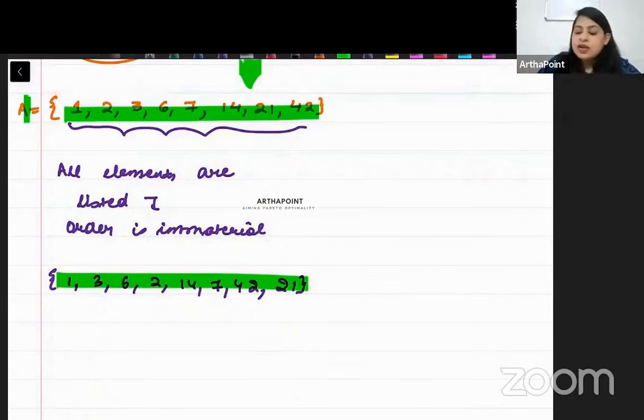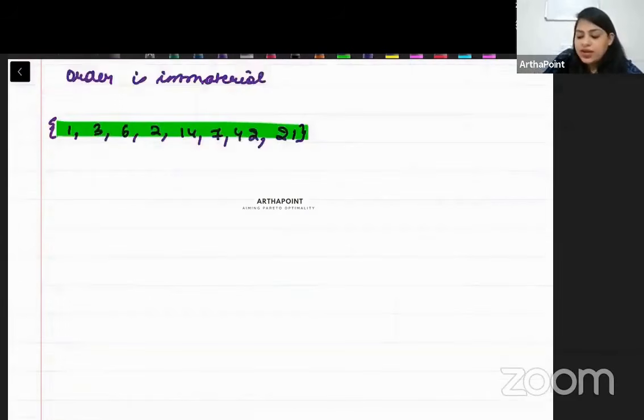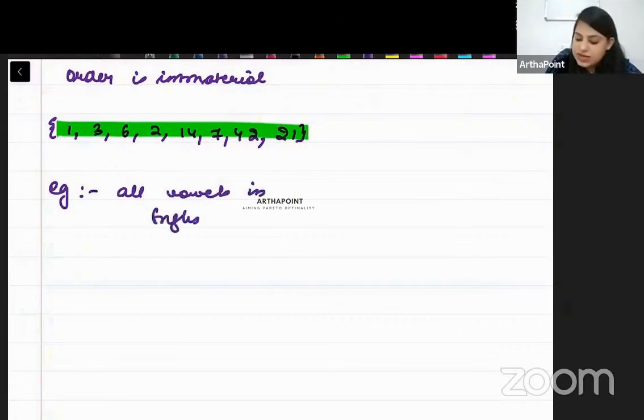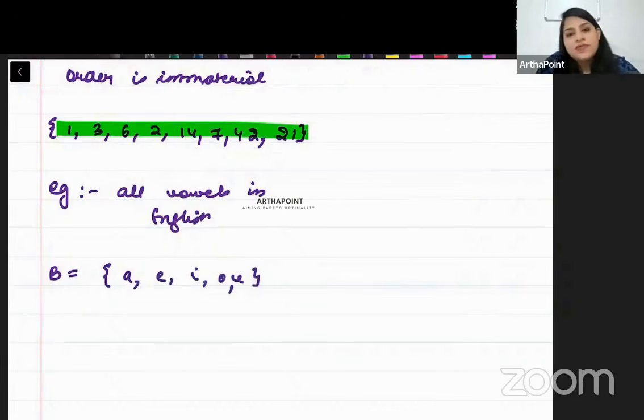ठीक है बेटा? Similarly, suppose I ask you to write in the roster format all vowels in English. So you can represent that set by B, suppose. So B is that set which has all vowels. कौन-कौन से vowels हो गए बेटा? A, E, I, O, U. These are the different vowels that you have. ठीक? Similarly, odd numbers, etc.